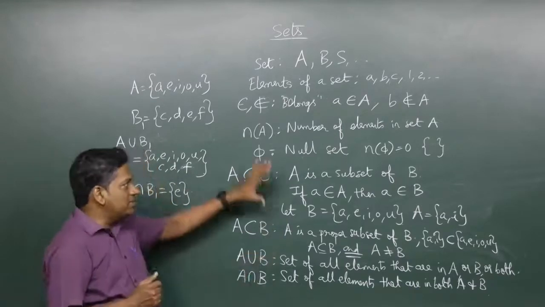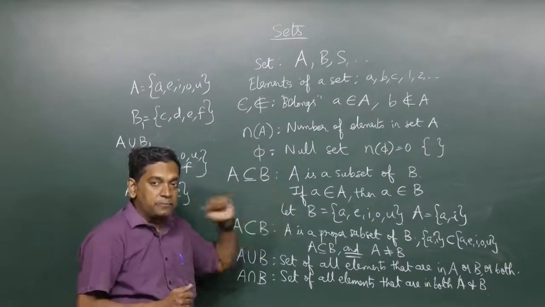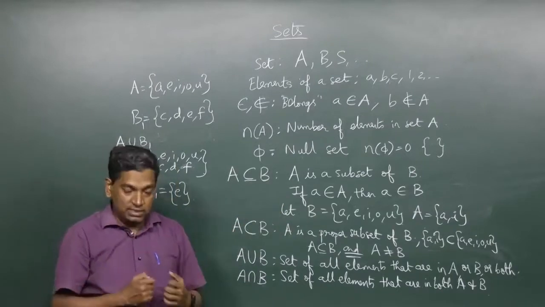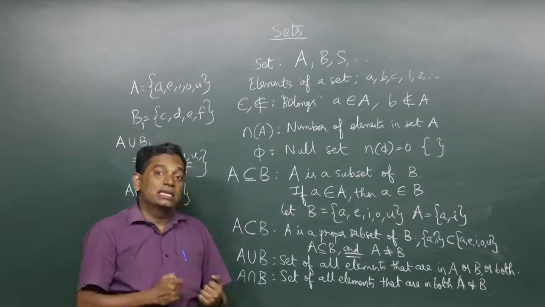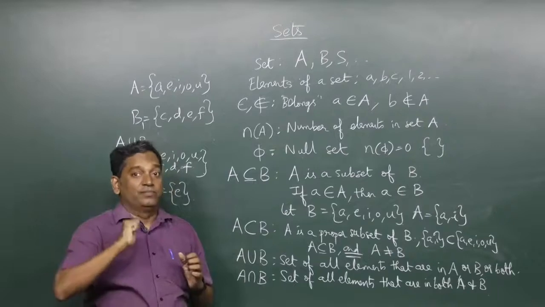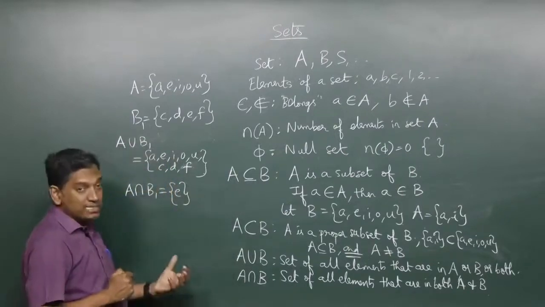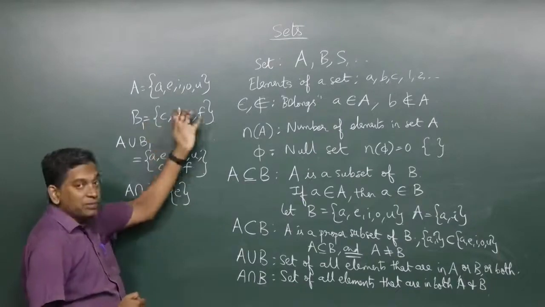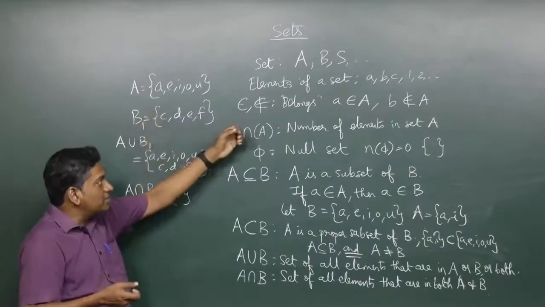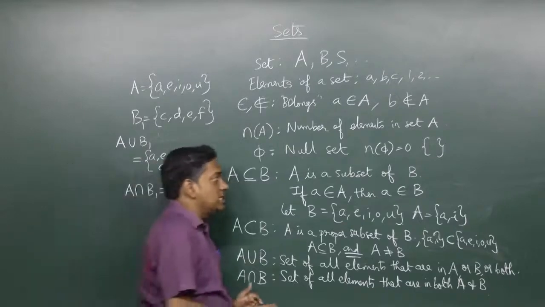Now, this is just the basics with the numbers and null set and union, intersection, subset, etc. But one very important idea to learn in sets is that sets can also be members of other sets or objects of other sets. So far, we have written sets where all the elements are in some sense similar. We either wrote letters or we wrote numbers, etc. But it is possible to conceive of a set.